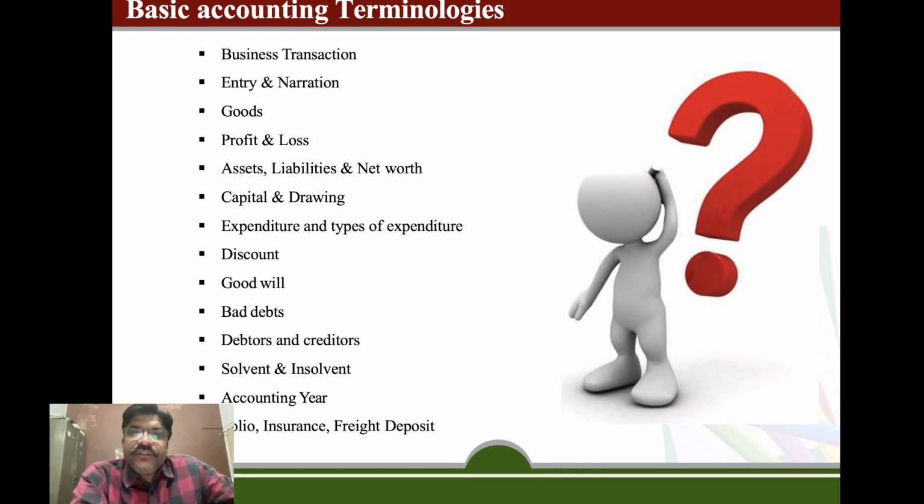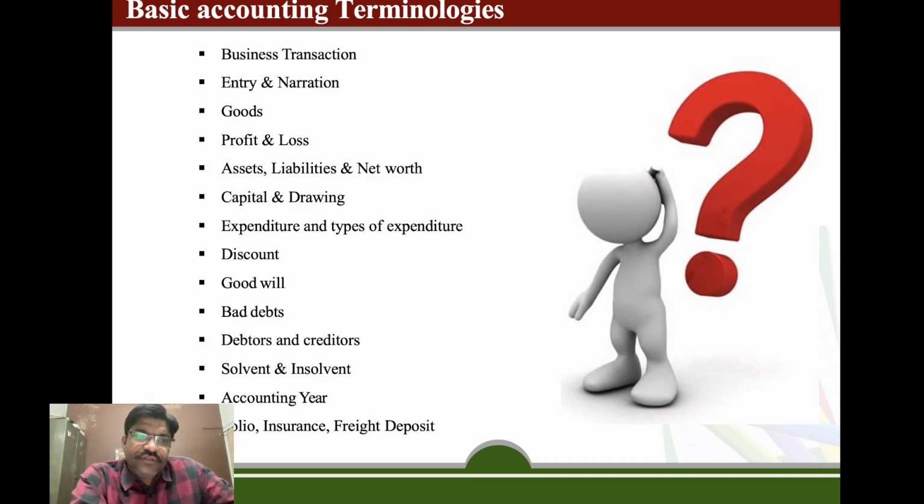Goods means a thing in which the business is dealing. If I have a textile firm, then the things related to the textile industry, like fabric, yarn, and colors for the fabric, are considered goods for the business.